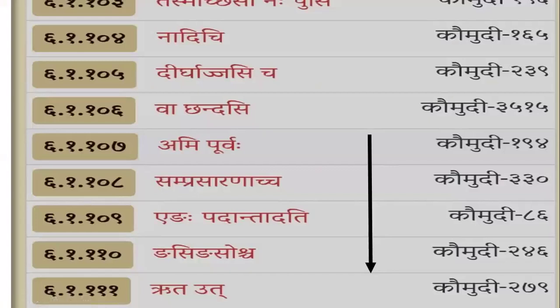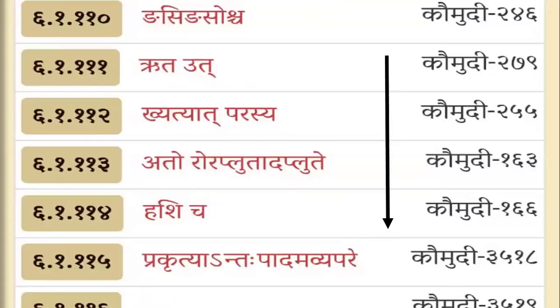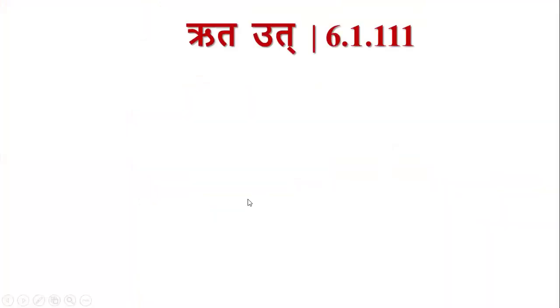In yesterday's class, we discussed these sutras: Ami Purvaha, Samprasaranacha, Engah Padantadati, Gnasignasohcha. Today we shall continue from Rutavut up to Ashicha: Rutavut, Ketyat Parasya, Atororaplutate, Ashicha. These four sutras we are going to study in today's class.